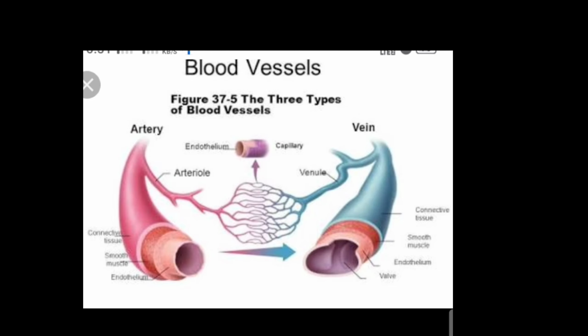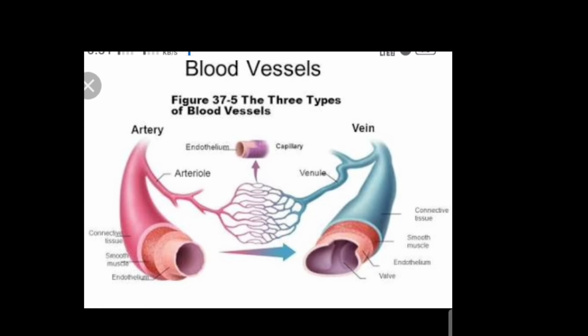Veins normally carry deoxygenated blood. Deoxygenated blood means blood rich in carbon dioxide from the body organs, and the veins called pulmonary veins carry oxygenated blood from the lungs to the heart.